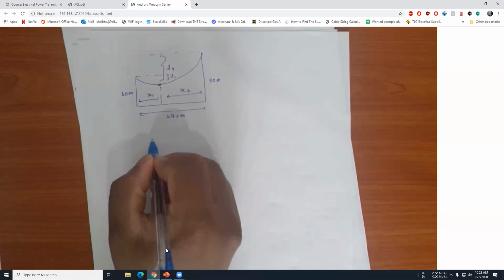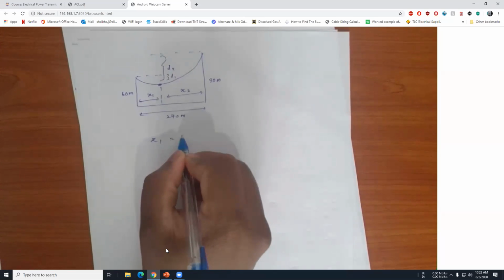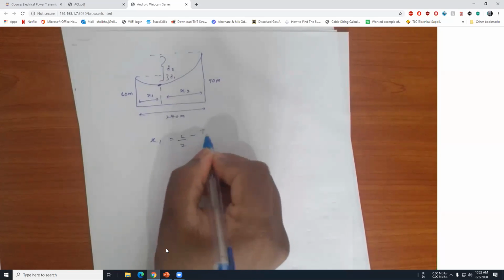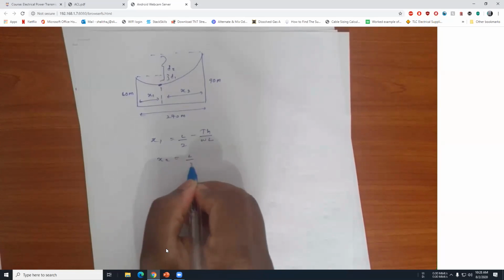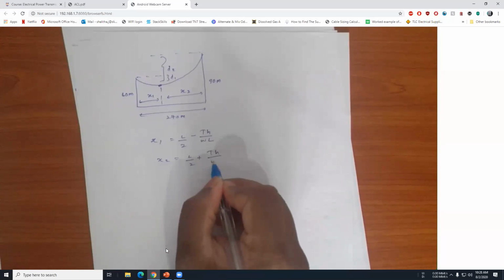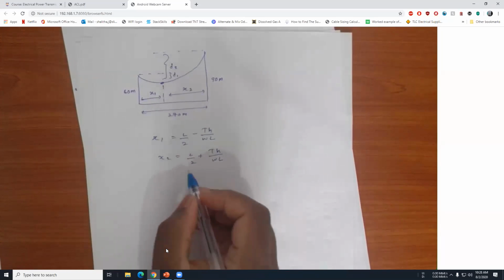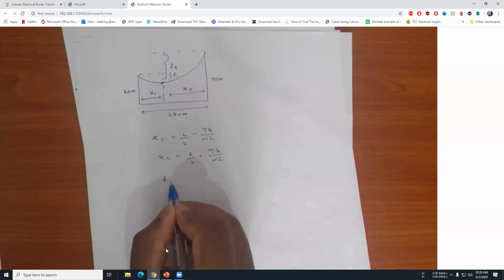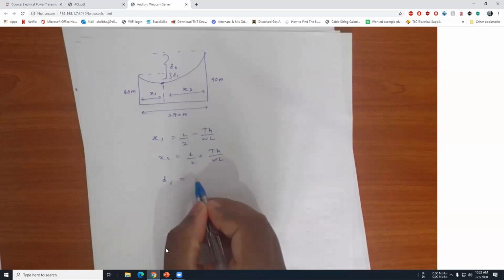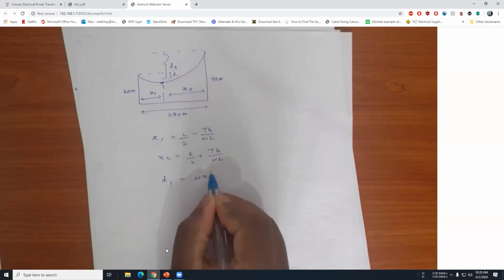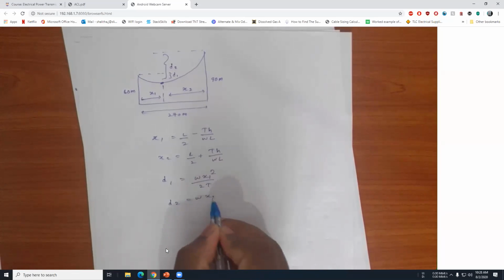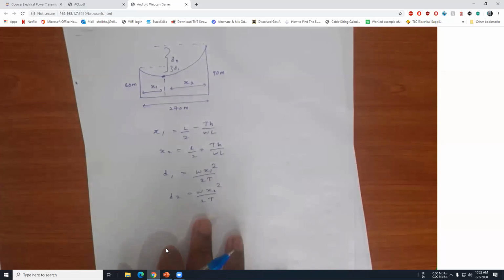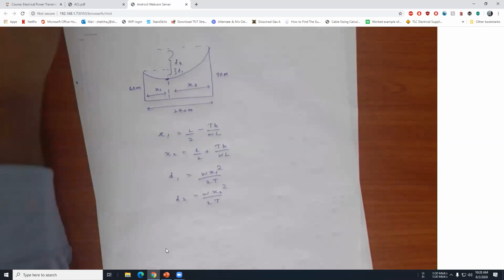The equations are x1 equals L over 2 minus TH over WL. x2 equals L over 2 plus TH over WL. D1 equals W x1 squared over 2T. D2 equals W x2 squared over 2T. Use those equations and find the sags, that means D1 and D2.